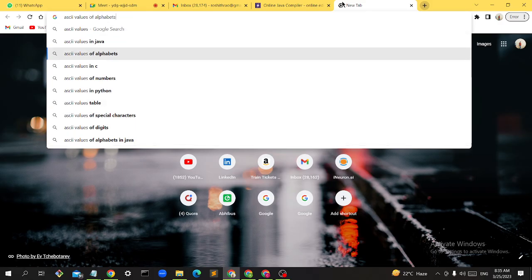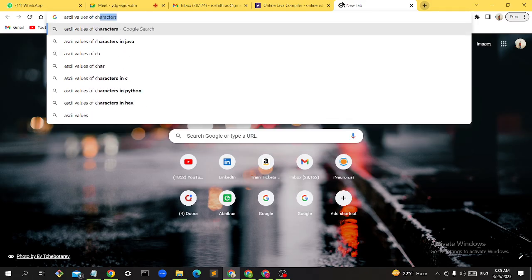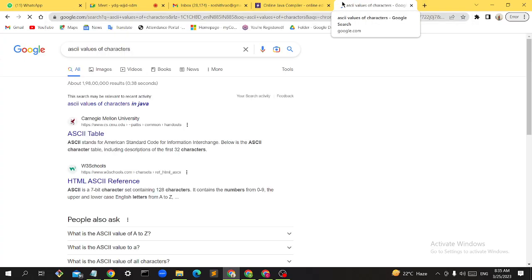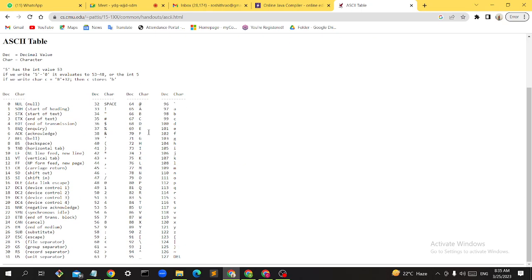Sir, does it differ from language to language? No, it will be the same. It does not depend upon any programming language. It will be the same in any language. So you will get your ASCII table, American Standard Code for Information Interchange. See, like space is 32, A starts from 65, small a starts from 97. Like that, all the characters are there.